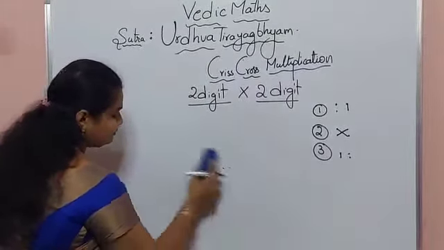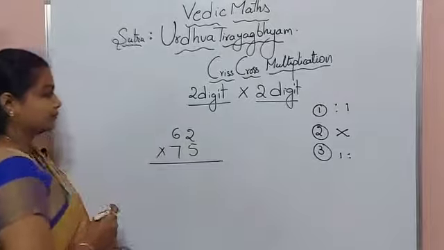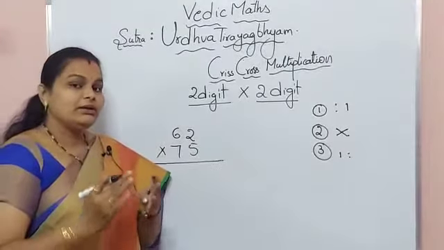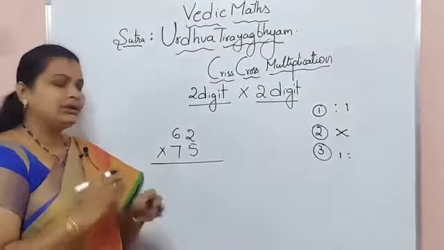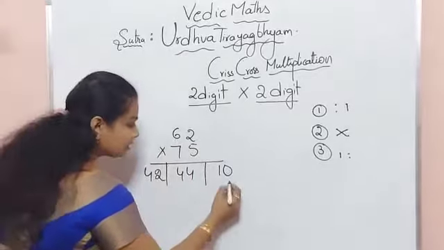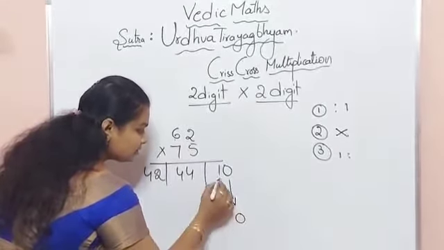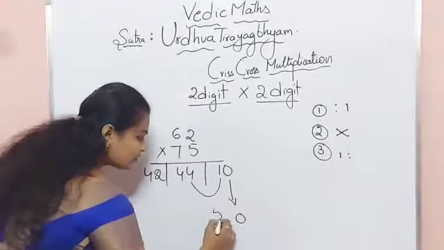Okay, let us try one more number: 62 into 75. Now you also try along with me, by applying the same procedure. So 3 steps: 2 fives are 10. Next step, 6 fives are 30, 30 plus 14 is 44. 6 sevens are 42. Come on, now balancing: 0, 44 plus 1, it's 45, and again add 4 to the 42, it's 46.